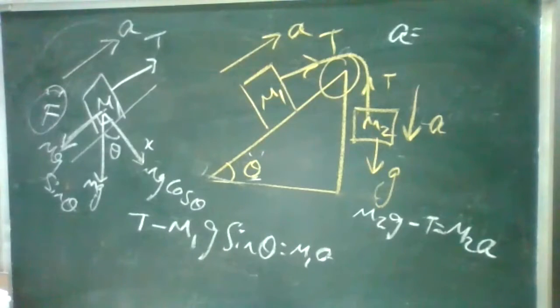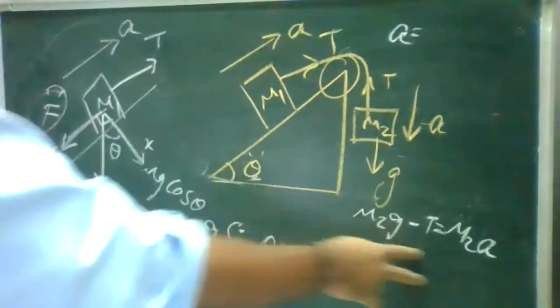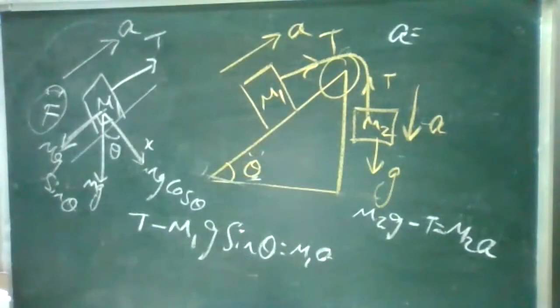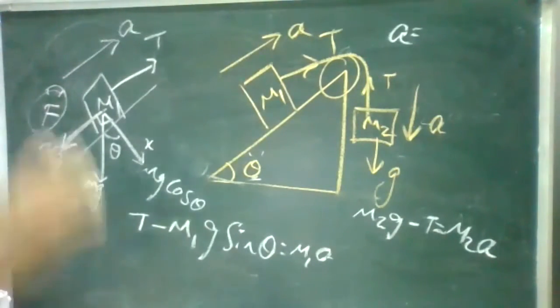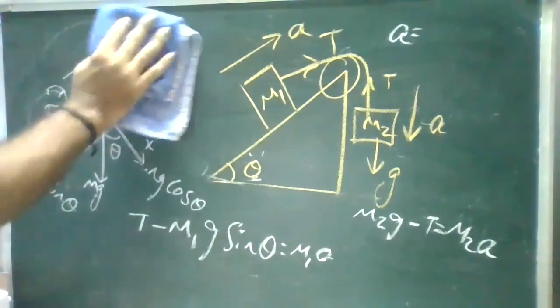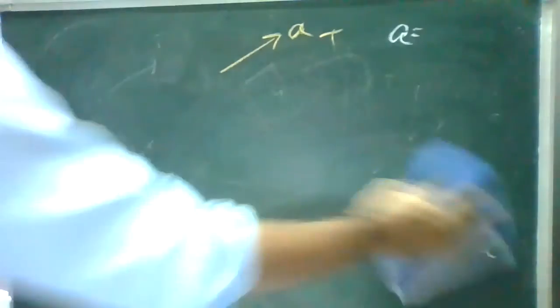So tension, is it M2 into g minus a? Yes, we have to substitute. If you substitute here, T is equal to M2 into g minus a. Okay, can I erase it? I'll give the acceleration and tension formulas, note them down. No need to mark these things, just practice it.